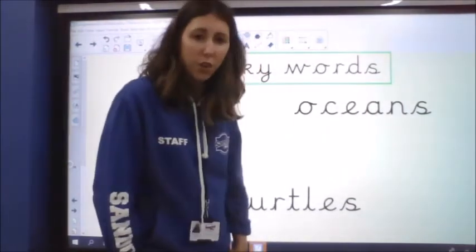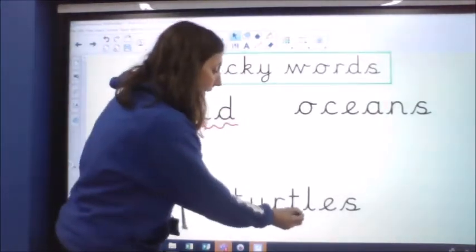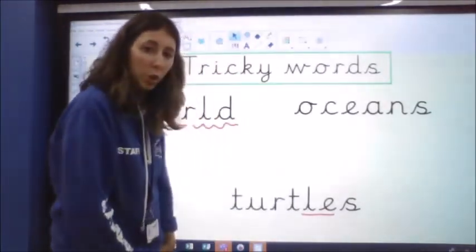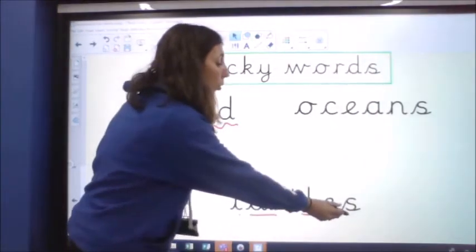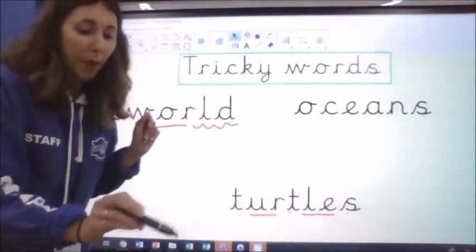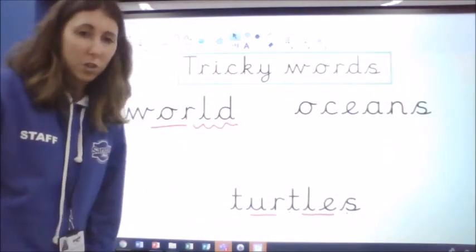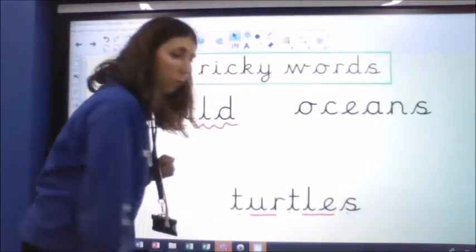Oceans. Very tricky spelling that one, oceans. And then we've got an animal with L-E making an L sound. So this animal is turtles. Turtles. Okay, lots of tricky words. Now I want to scan through the text, see where you can spot those, so that when you come across them, you know all about what they say.